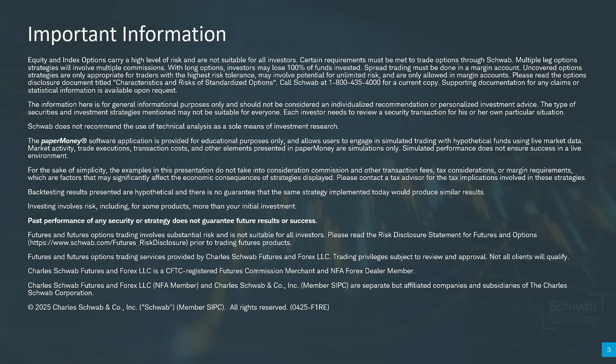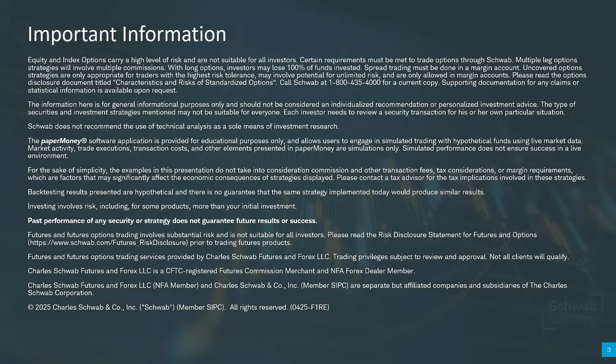All right, the information here is for general information purposes only and should not be considered an individualized recommendation. Paper Money software application is provided for educational purposes only. Now, backtesting results are hypothetical, as we always do look at backtesting results here. In fact, we'll do that quite a bit today. As we go through this, there is no guarantee that the same strategy implemented today would produce similar results. Now, investing does involve risk, including for some products more than your initial investment. Past performance of any security strategy does not guarantee future results or success.